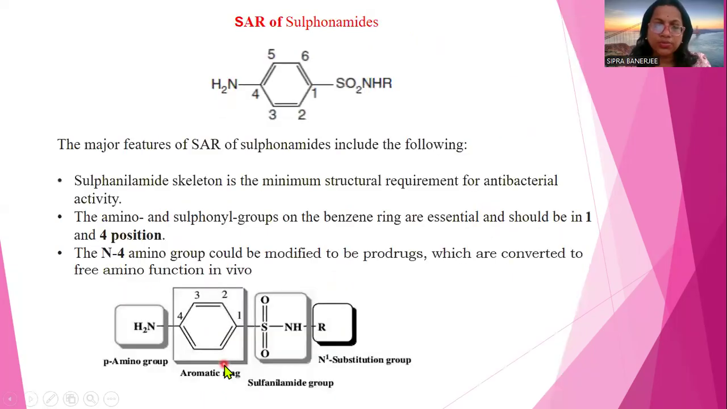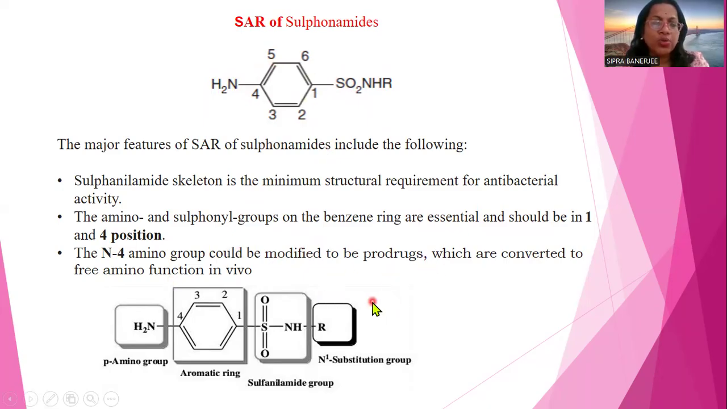Next. This is the SAR. First, we should know this drug structure is very important. So the sulfonamide skeleton is the minimum structural requirement for the antibacterial activity. The structure should not be changed. This sulfonamide ring should not be changed. The amino and sulfonyl groups on the benzene ring are essential and should be in the 1 and 4 positions. SO2NH and NH2 should be in the 1 and 4 positions. This is the basic ring. And if there are changes in this position, the activity may be lowered, increased or decreased.